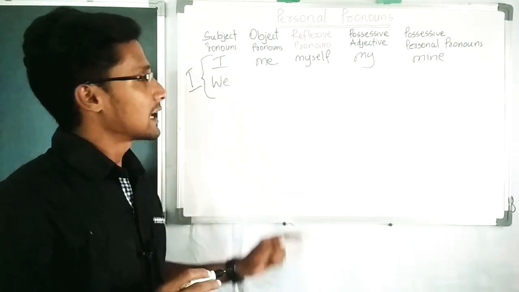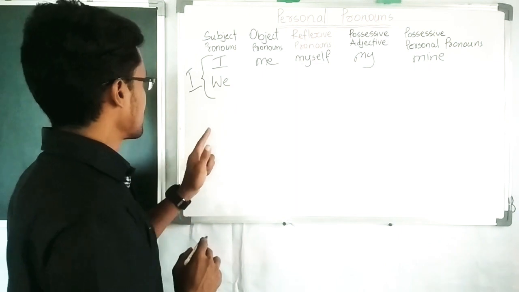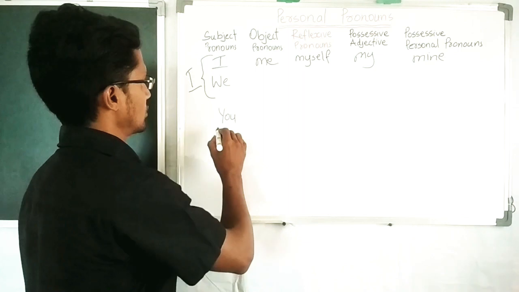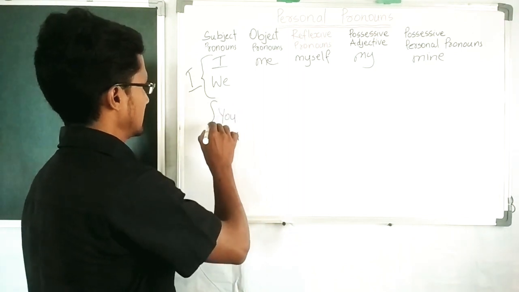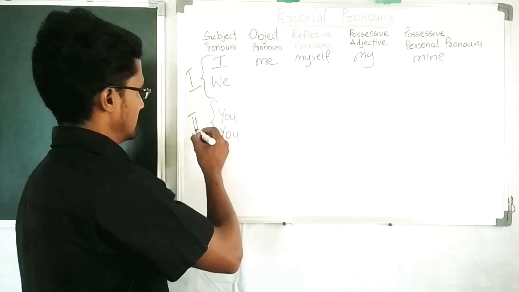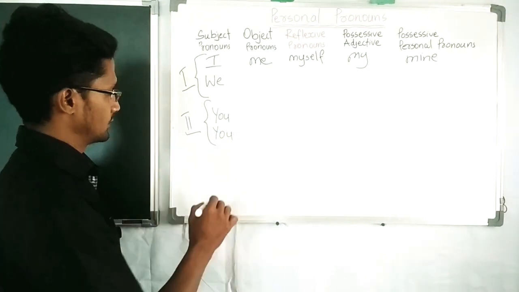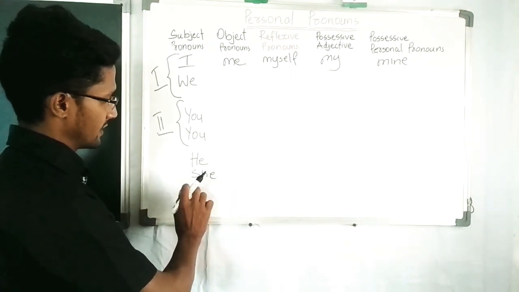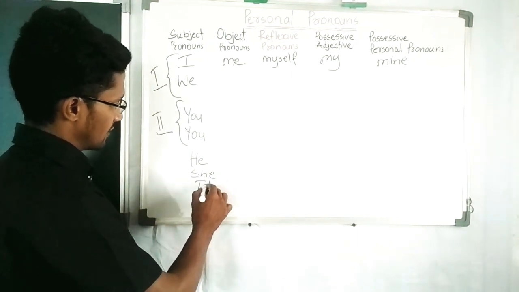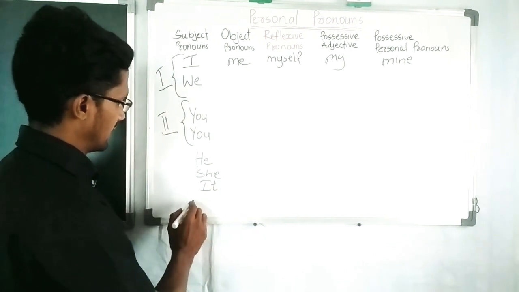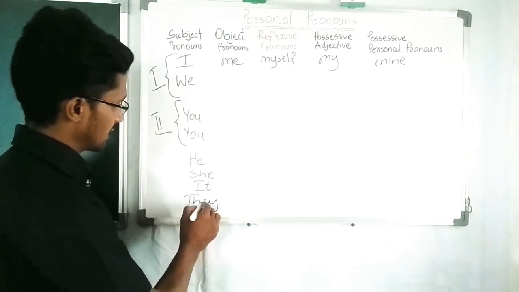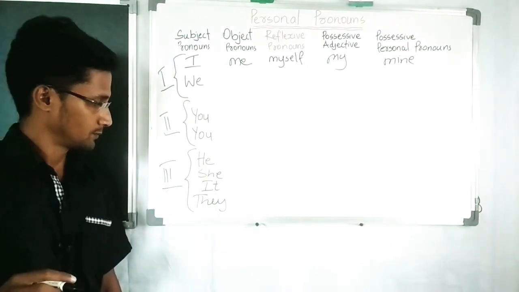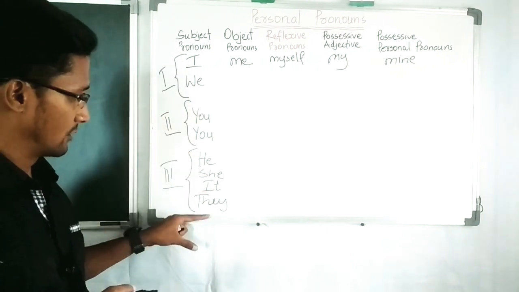First person are I and the plural is we. Second person is you, and the plural also is you. Third persons are he, she. It is female. If it is a thing or an animal, it. And the plural of third person is they. Third persons.